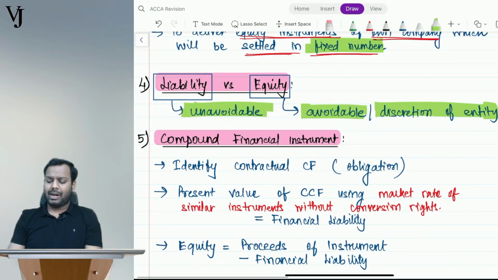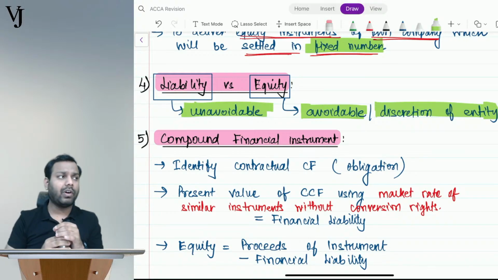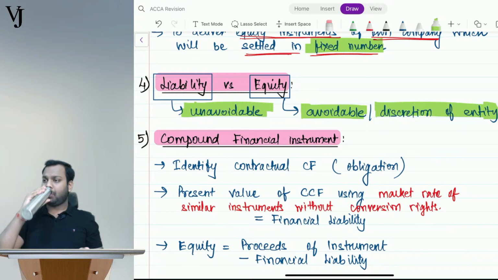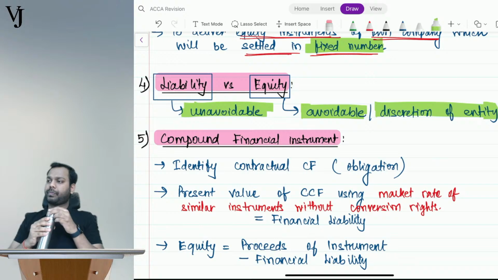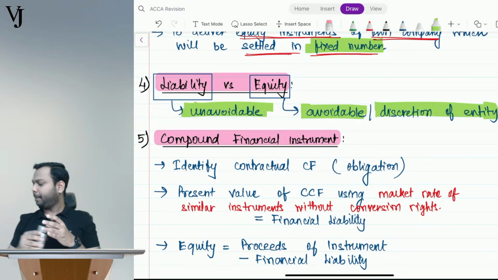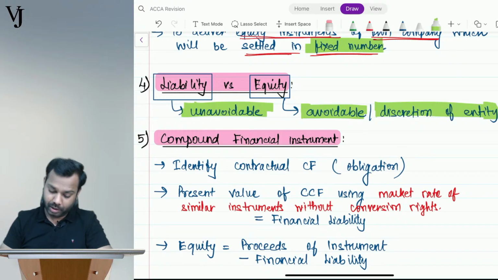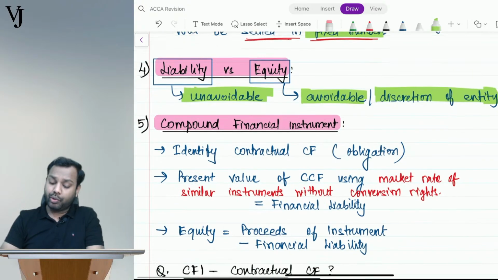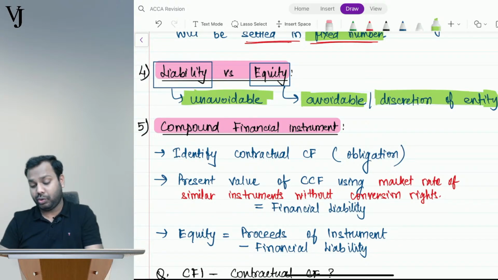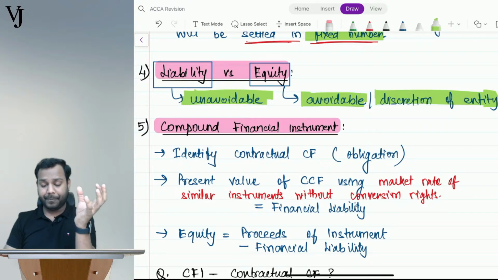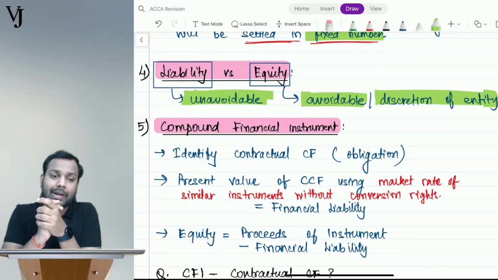Now understand, guys, there are certain instruments in the market having the features of both equity and liability. Those are called compound financial instruments. Any instrument having the feature of both equity and liability is called a compound financial instrument.